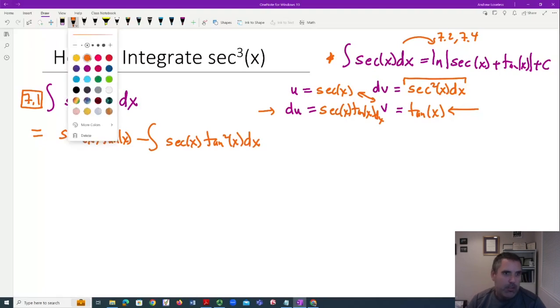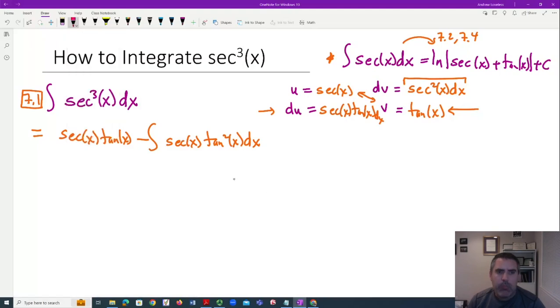Now, here's where some of the cleverness comes in. But at this point, it doesn't really look like it's any better, except I have an identity. And if you go back to section 7.2, we use the following identities a lot. We use the cosine squared one, the sine squared one, and then if you divide the cosine squared identity, you get this one. So I might lose you right now, but I hope not. If you're taking calculus, this is an identity we're using a lot.